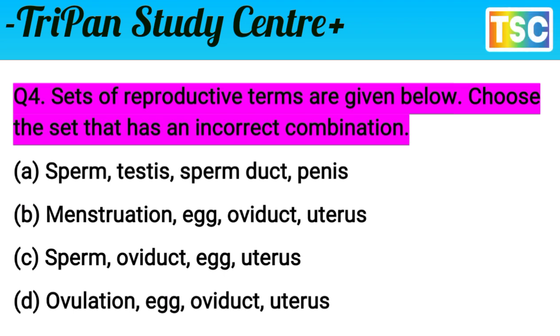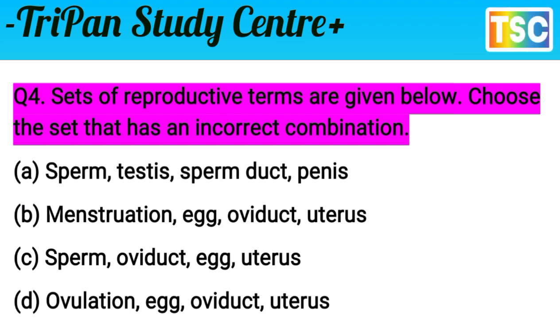Penis, sperm duct, testis is the producer of sperm. It means this is the right combination. This is a correct statement.